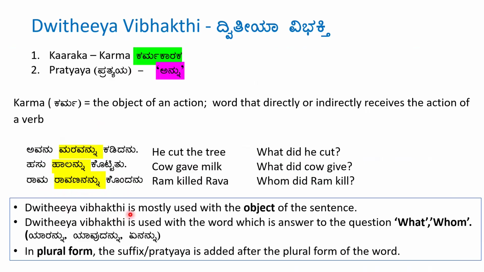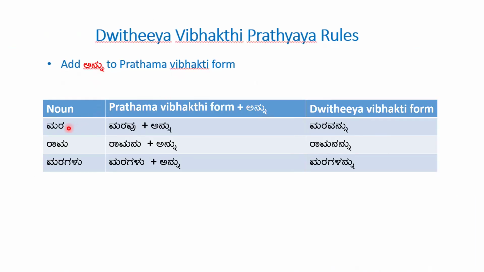So Dvitiya Vibhakti is mostly used with the object of the sentence. Dvitiya Vibhakti is used with the word which is the answer to the question what, whom. In Kannada, if the word answers the question yarannu, yaudannu or yenannu, it will have Dvitiya Vibhakti. In plural form, the suffix or pratyaya is added after the plural form of the word. For example, naigalu.